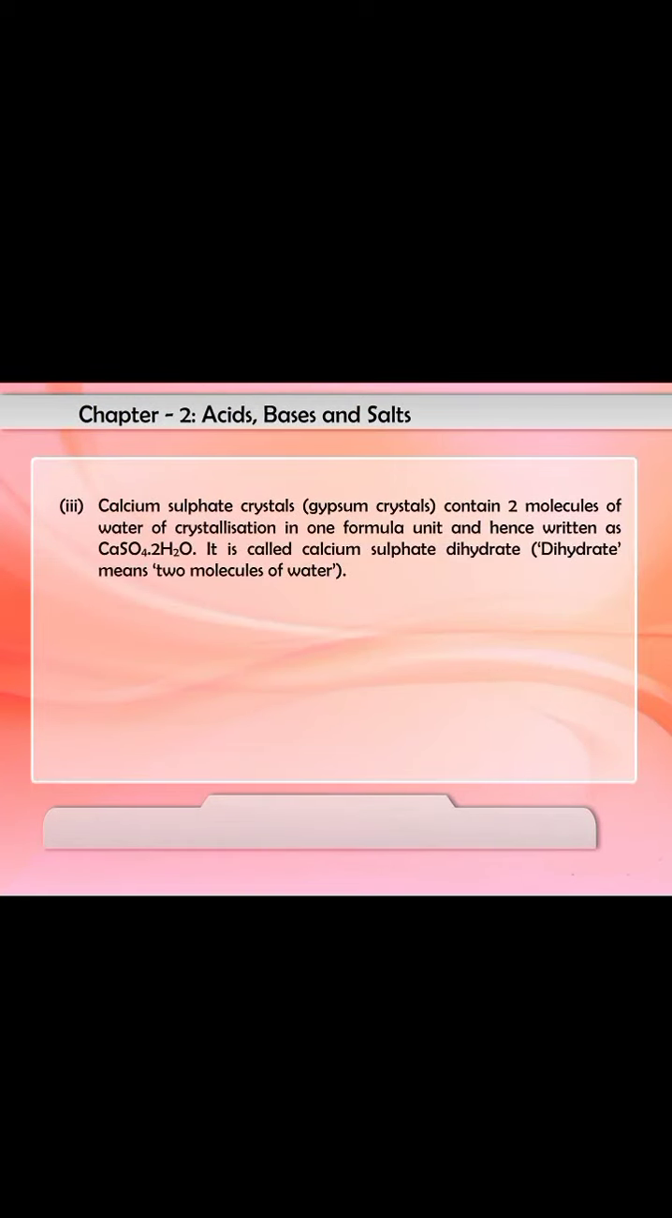3. Calcium sulfate crystals or gypsum crystals contain 2 molecules of water of crystallization in one formula unit and hence are written as CaSO4·2H2O. It is called calcium sulfate dihydrate. Dihydrate means 2 molecules of water.